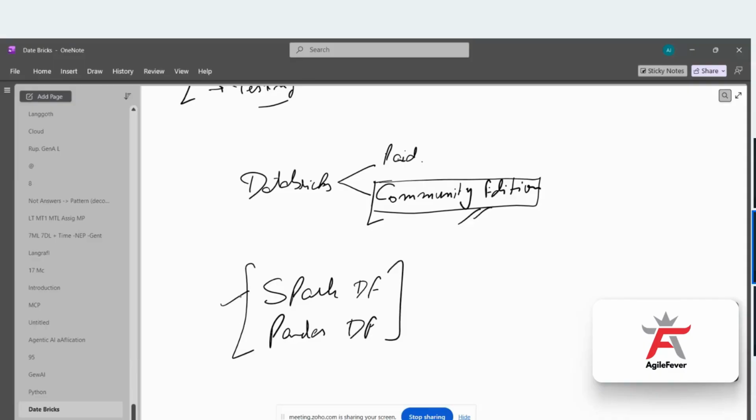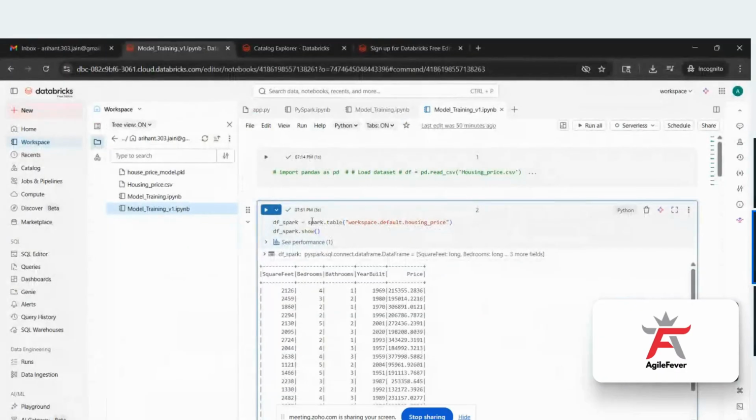Right, so Spark data frames are created when you are using PySpark, and Pandas is simple, which you use in the machine learning part. The benefit of using the Spark data frame is that the calculations are very fast, very quick. That is why we are using spark.table, creating the Spark data frame, and this is how it will look.